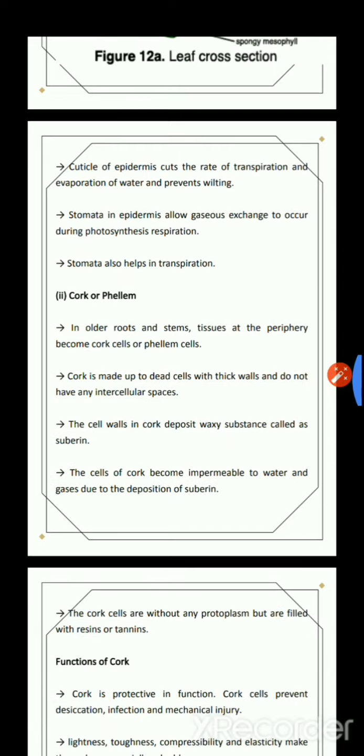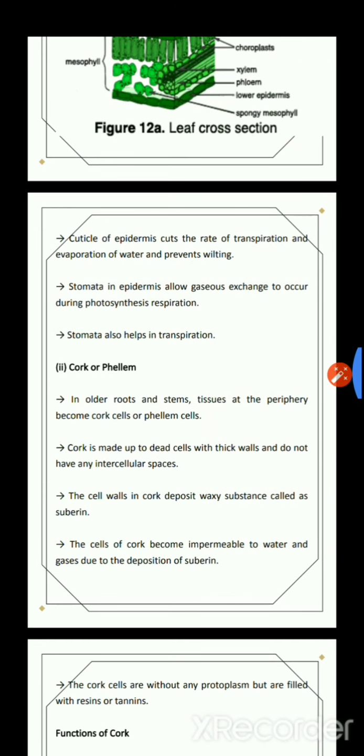Next comes the cuticle of the epidermis. It cuts the rate of transpiration and evaporation of water and prevents wilting. See bacha, what happens here? See, the cuticle of the epidermis slows down the rate of transpiration and evaporation.